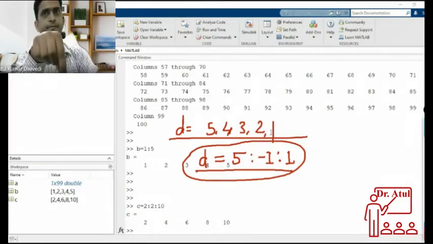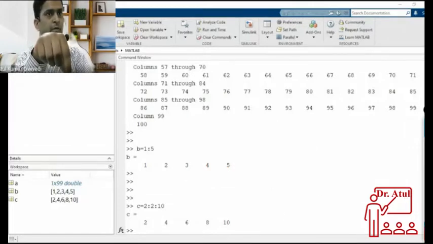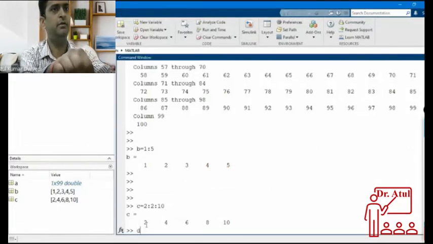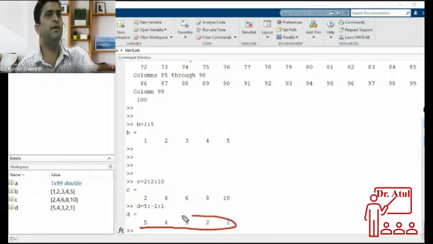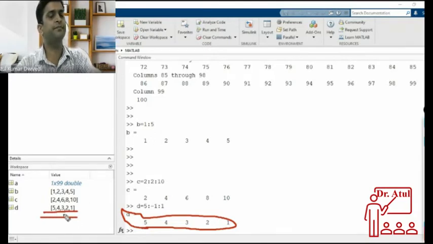It will do the decrement. Let me do it. D equal to 5 colon -1 up to 1. So you see these numbers 5, 4, 3, 2, 1 are here. What I wanted, that D should have 5, 4, 3, 2, 1. So in D, 5, 4, 3, 2, 1 is there. Okay.